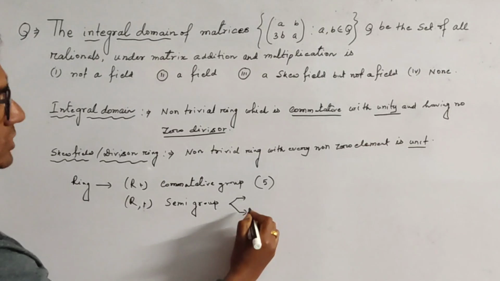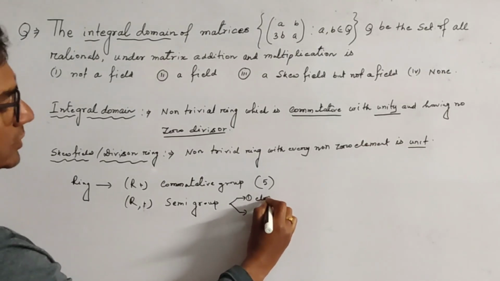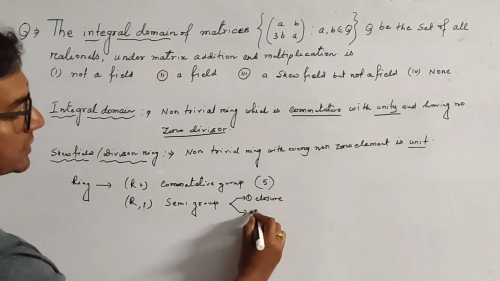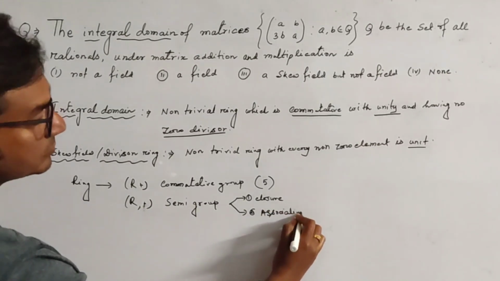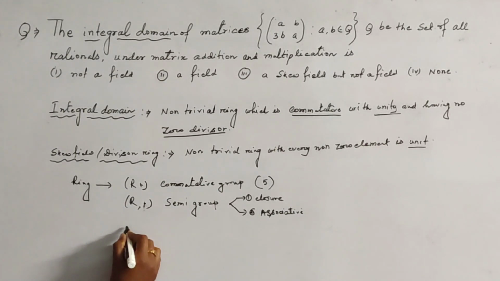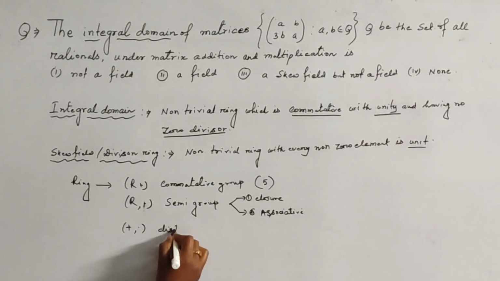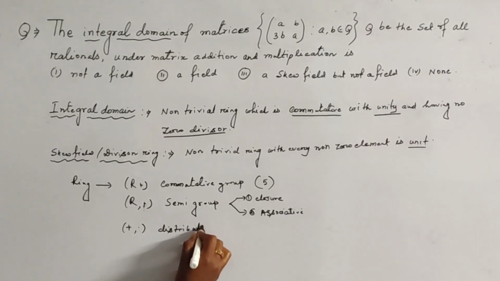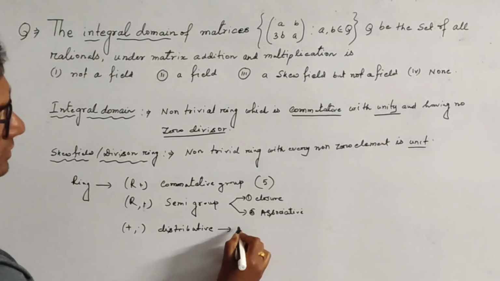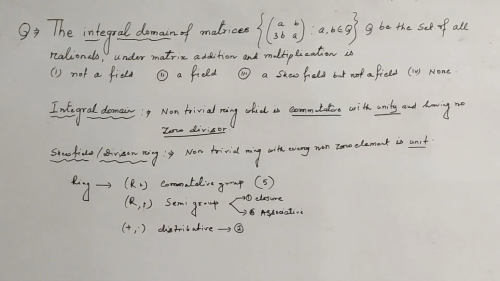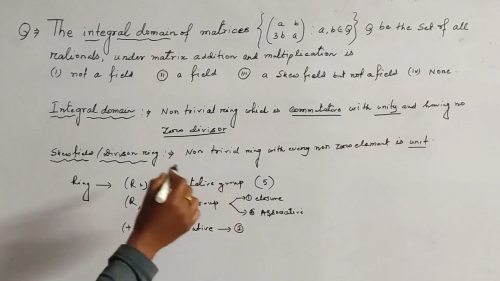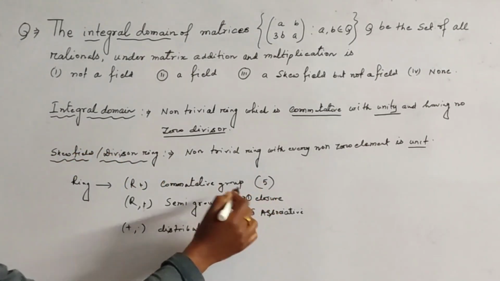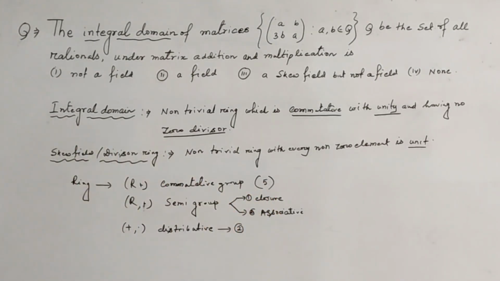The first is closure and second is associative. And plus and dot are distributive. So these are 2 properties, distributive from the left and distributive from the right. So in a ring 5 plus 2 plus 2, that is 9 properties hold.